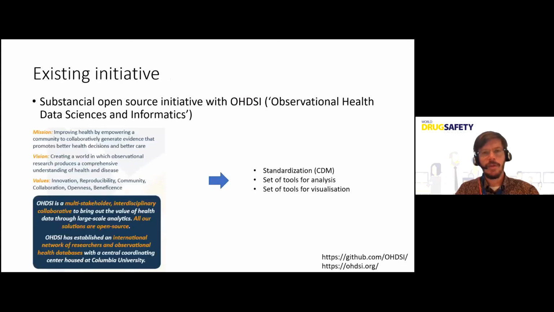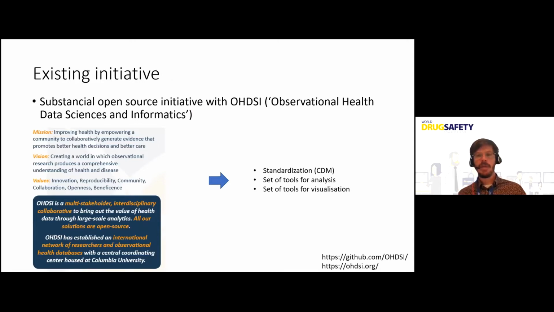So in the world of patient safety, there are already some existing initiatives. I will take the example of the Odyssey initiative, which stands for Observational Health Data Science and Informatics. Their mission is to improve health by empowering a community to collaboratively generate evidence that promotes better health decisions and better care.